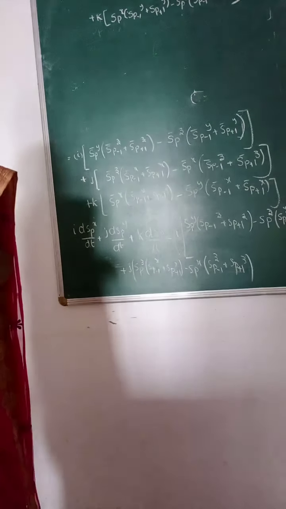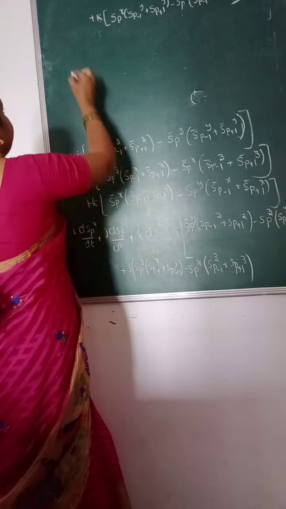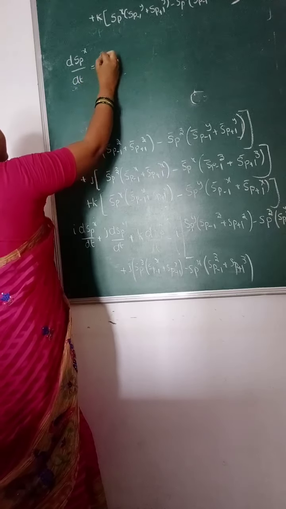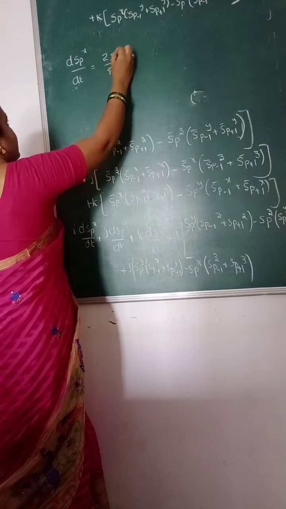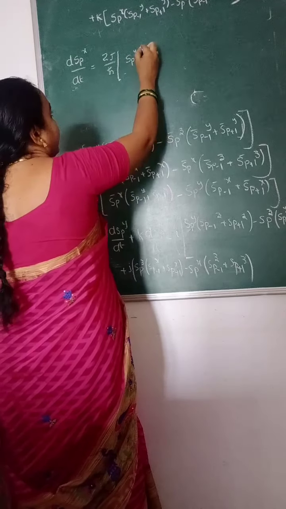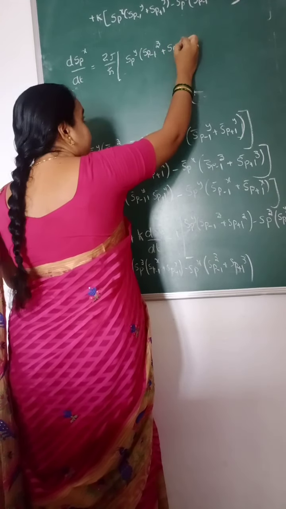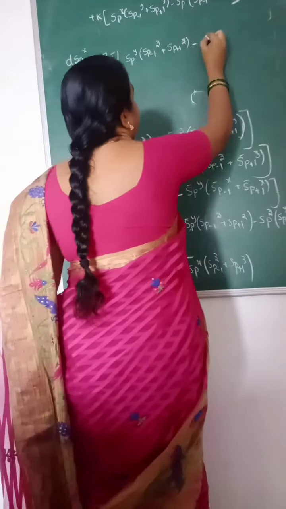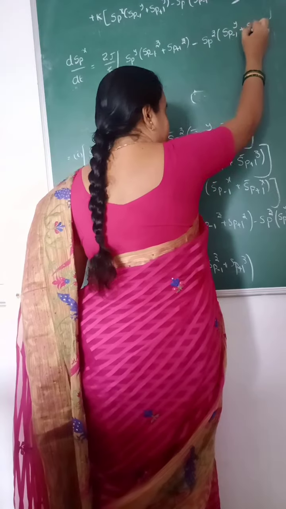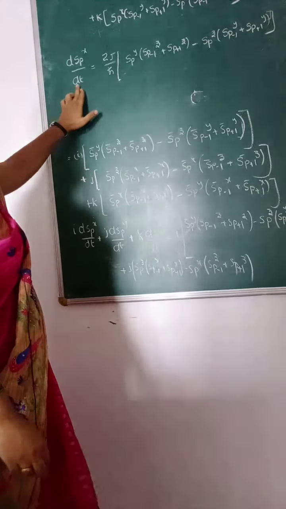So if we compare the coefficients of i, j and k on both sides, we get dS_p^x/dt is equal to the constant term 2J/ħ, and the coefficient of i is S_p^y (S_{p-1}^z + S_{p+1}^z) − S_p^z (S_{p-1}^y + S_{p+1}^y). So these are the coefficients along the x-axis.